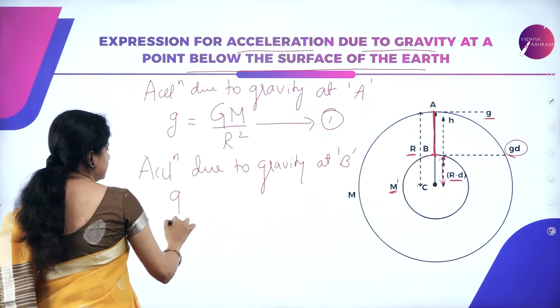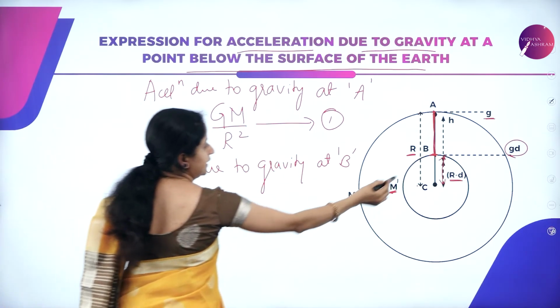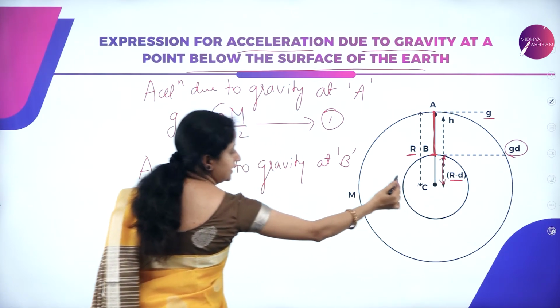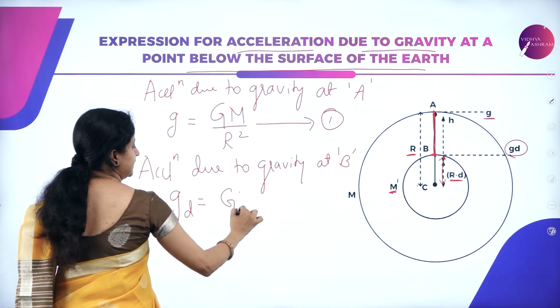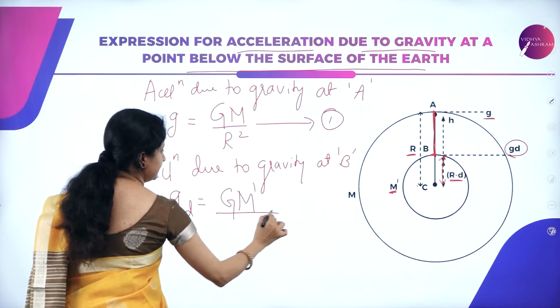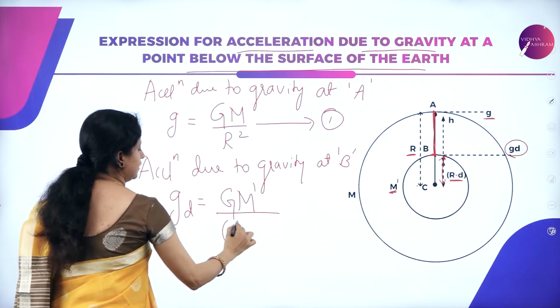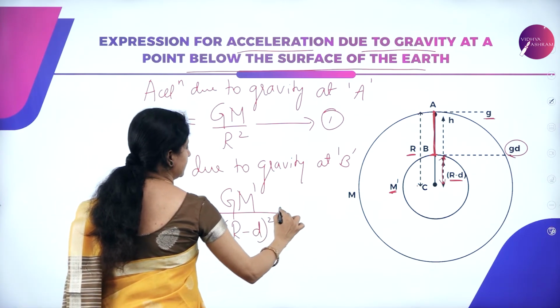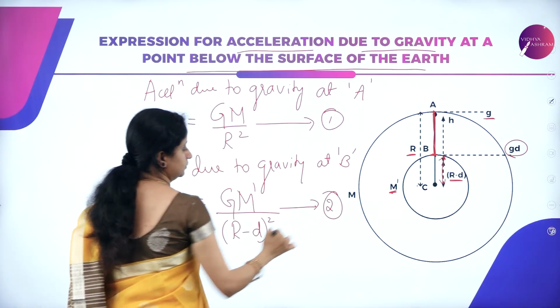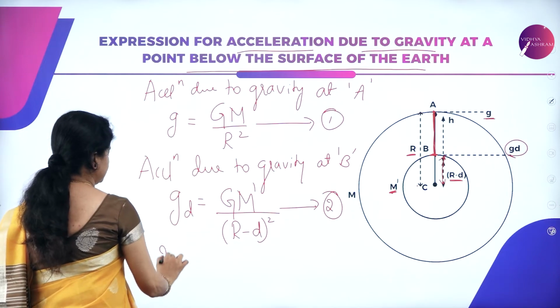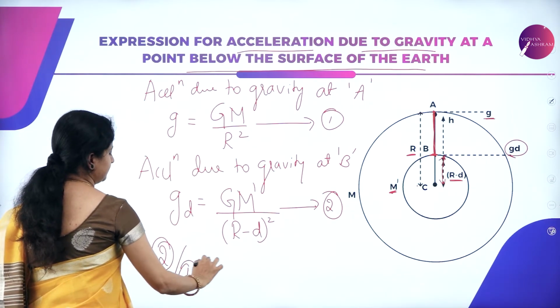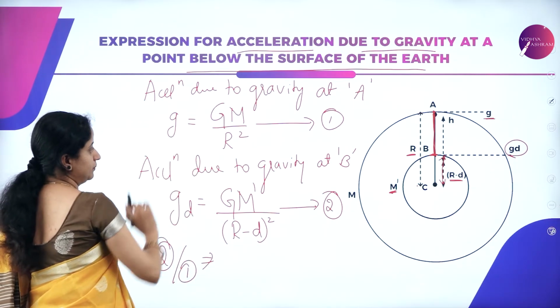So that is g_d equals, here the mass of this small sphere is m dash, so I'll consider it as G into m dash divided by, the distance is nothing but R minus d, so (R minus d) the whole square. This is my equation 2. So let us now divide these two equations for simplification purpose, that is dividing equation 2 by 1.